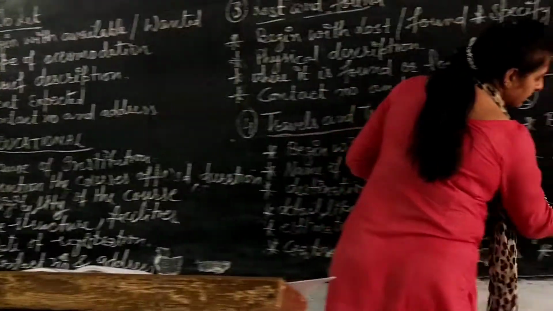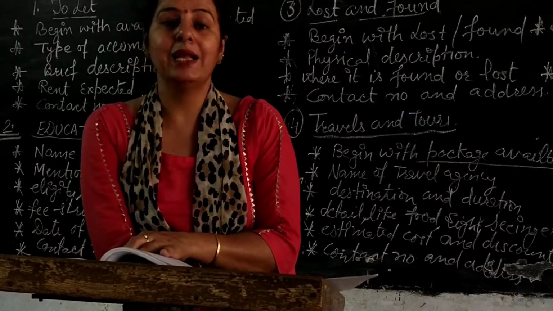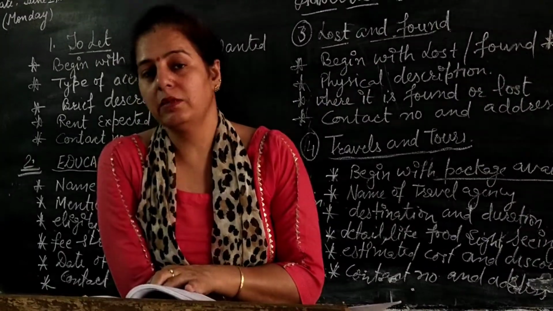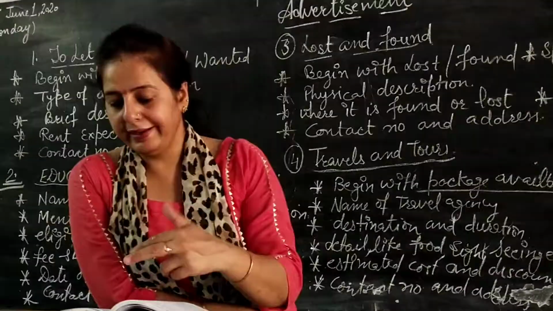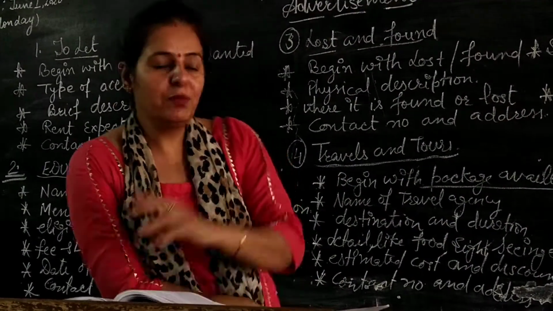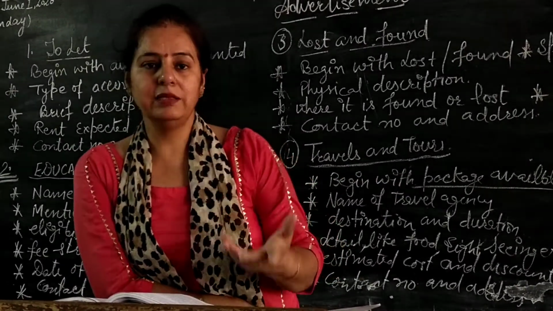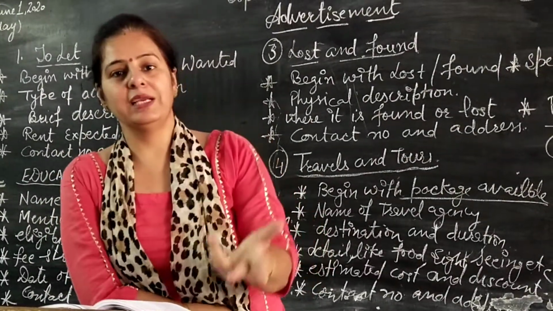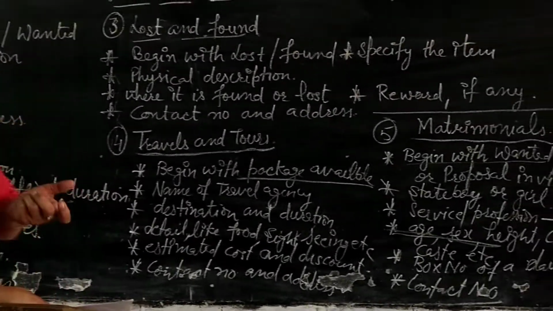The description of the other sex which you want. That is, exceptionally beautiful, highly educated and cultural girl between 22 to 26 and at least 5 foot tall. Only status Punjabi family. Each and everything is given, and at last box number 867B, Times of India, New Delhi. Now the box number is given and there is no need to give the contact number and the address. As it is, if you want to give the advertisement under the heading of bridegroom wanted, then you can change the qualification and the qualities of the person, whether it is bride or bridegroom wanted.